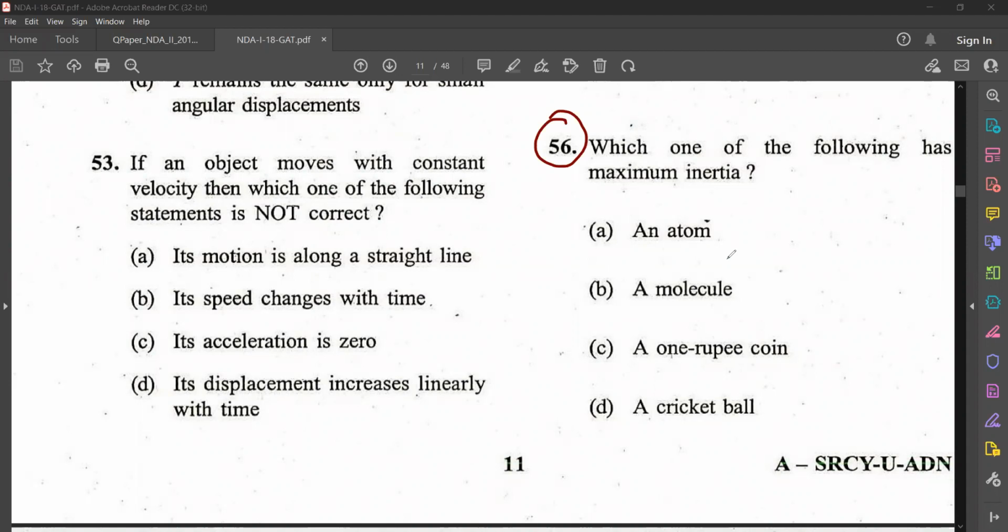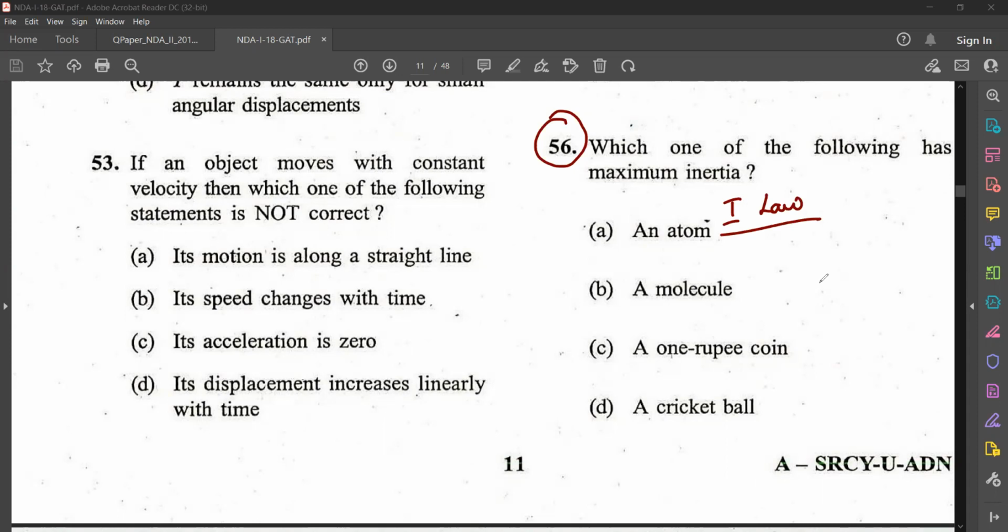Okay. So which is having maximum inertia? So how to know that? On what factor does the inertia depend? What is inertia? You know that inertia comes from Newton's first law. What does Newton's first law state?